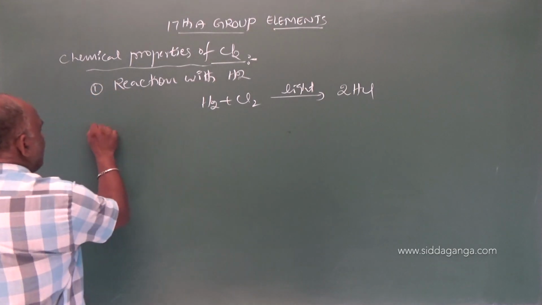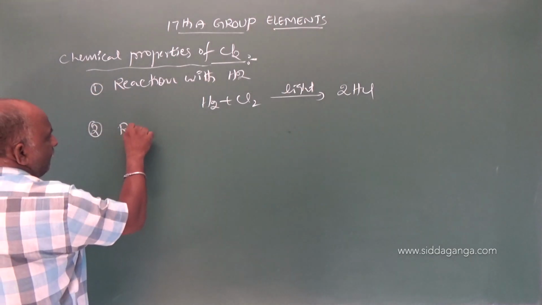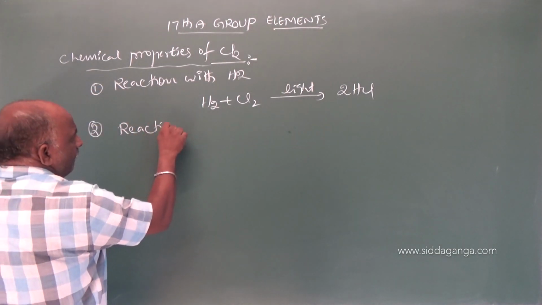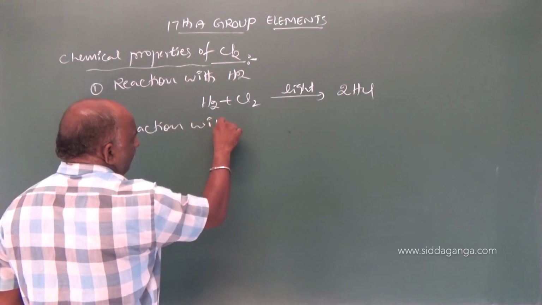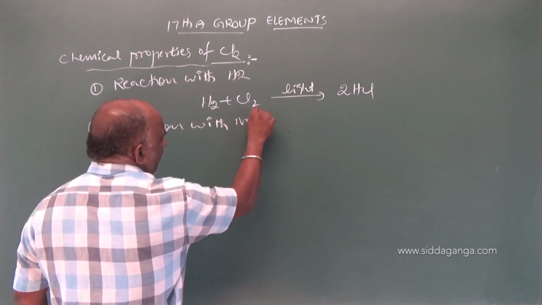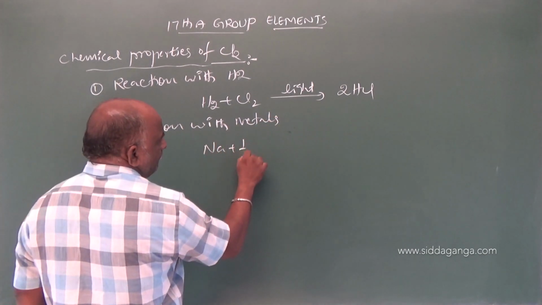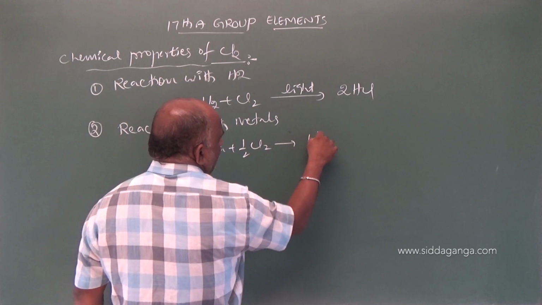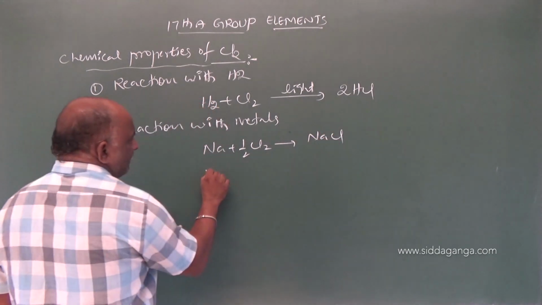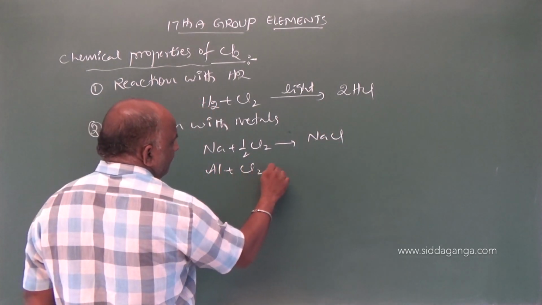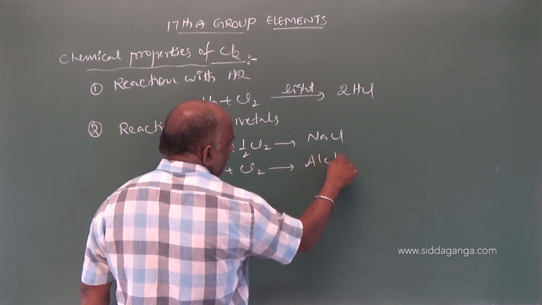Then second one, reaction with metals. See this: Na plus Cl2 gives rise to NaCl. Al plus Cl2 gives rise to AlCl3.